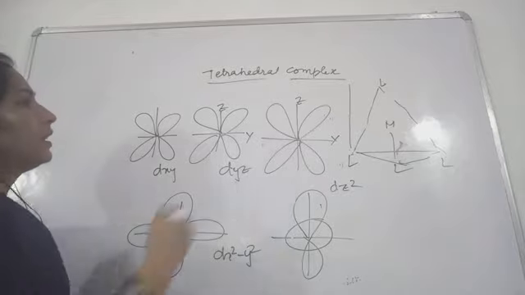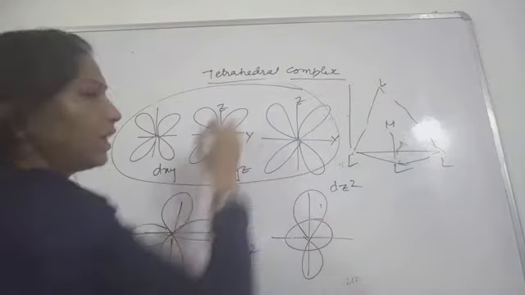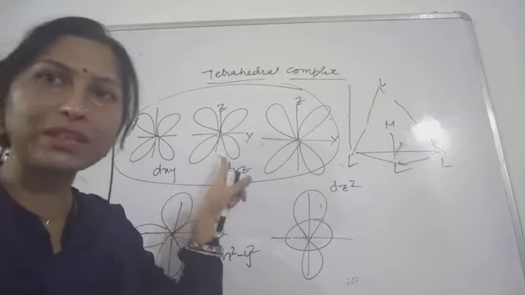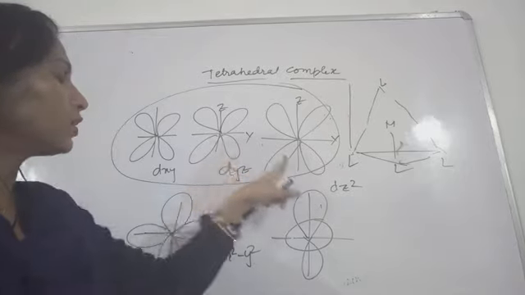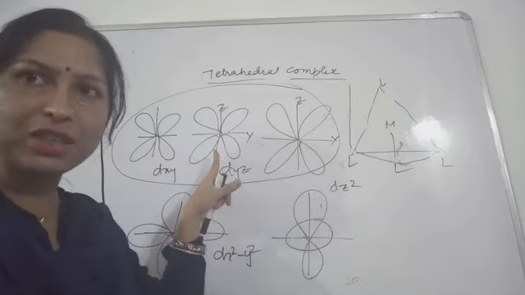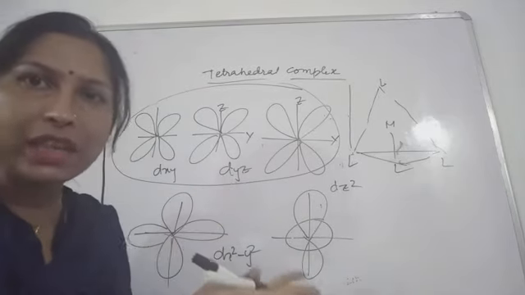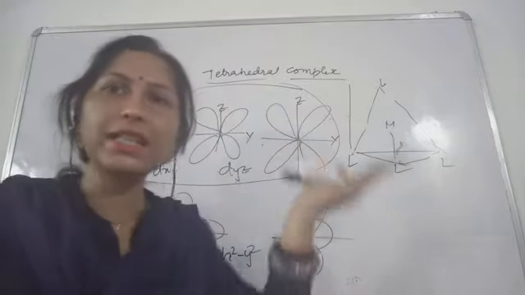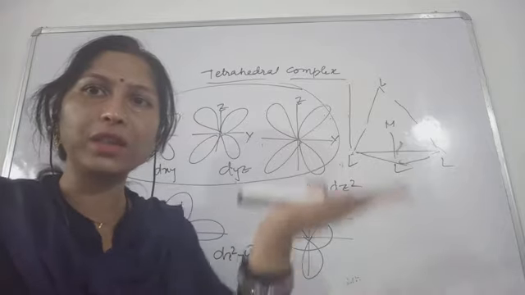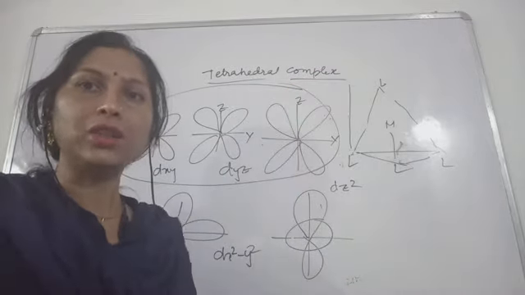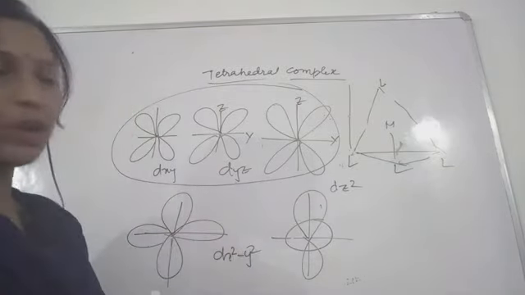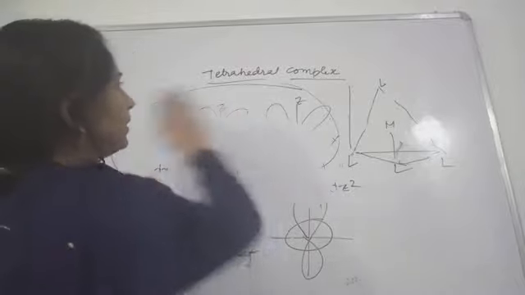In this case, these three d orbitals are going to experience more repulsion because they are present in between the axes. Because of more repulsion, they will show an increase in energy. Attraction will show a decrease in energy, and repulsion will result in an increase in energy. So more repulsion means more energy. Let's see how the d orbitals are going to split.